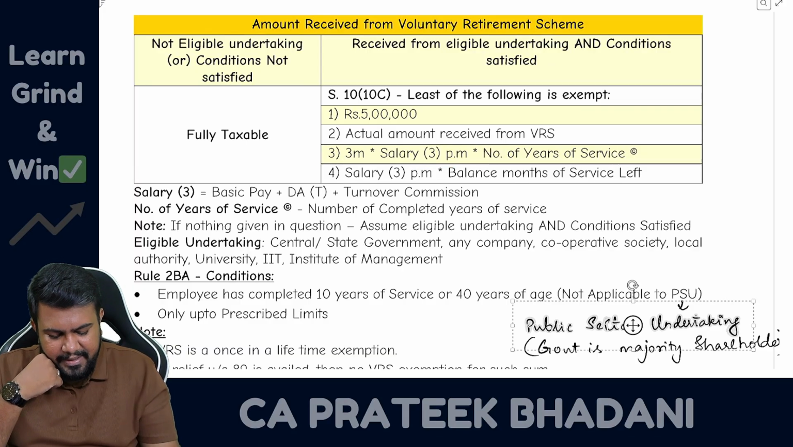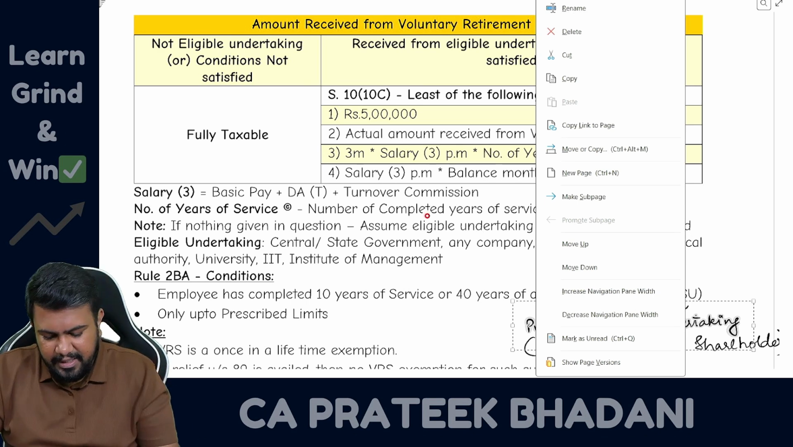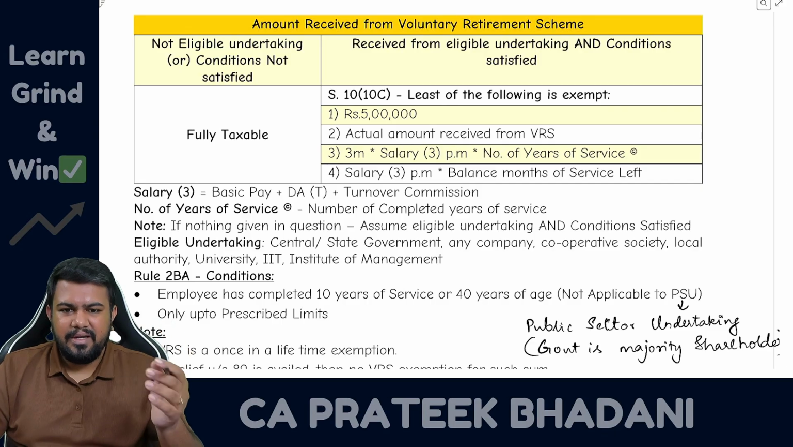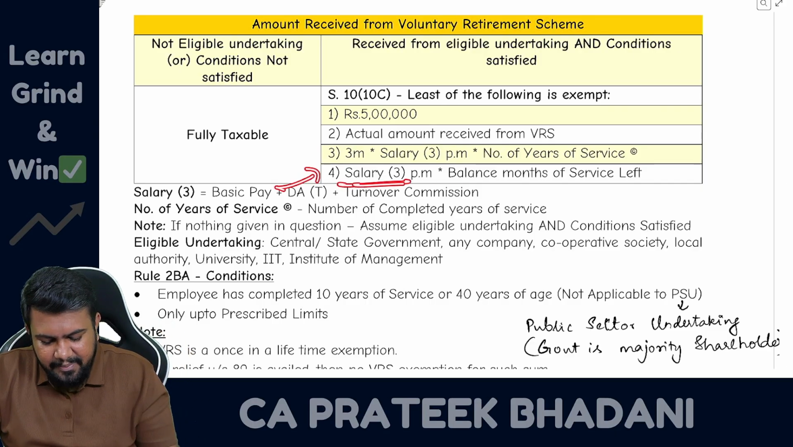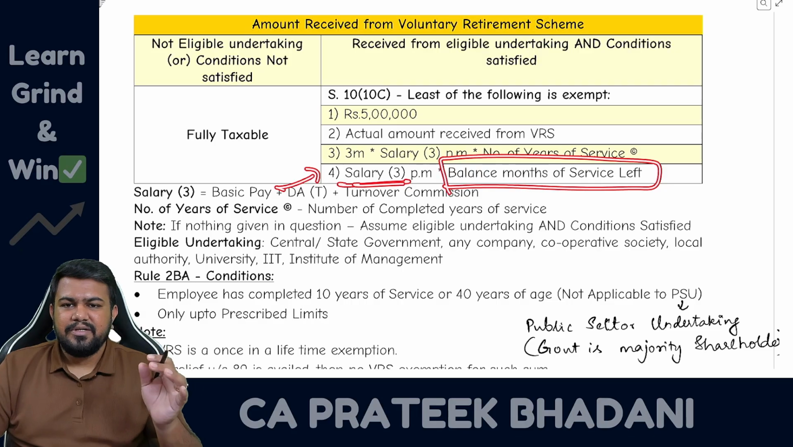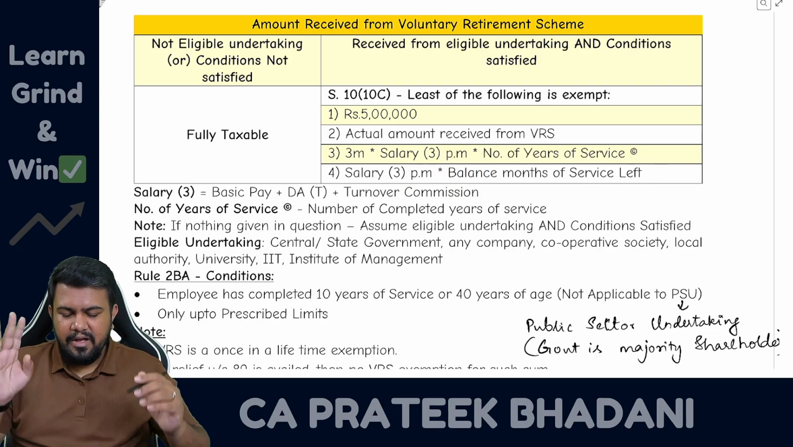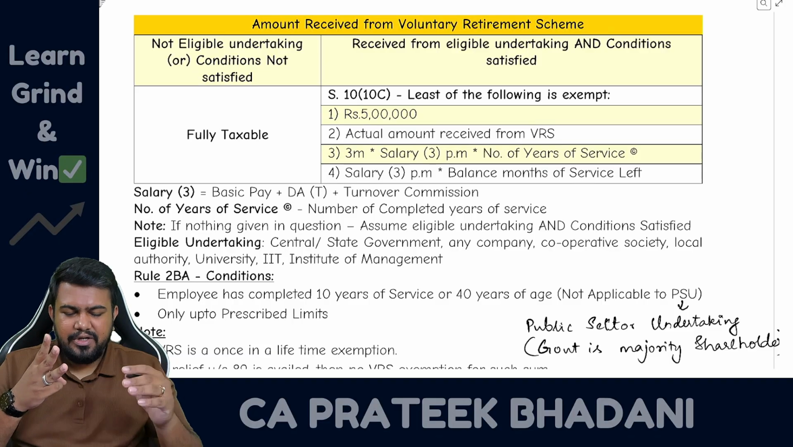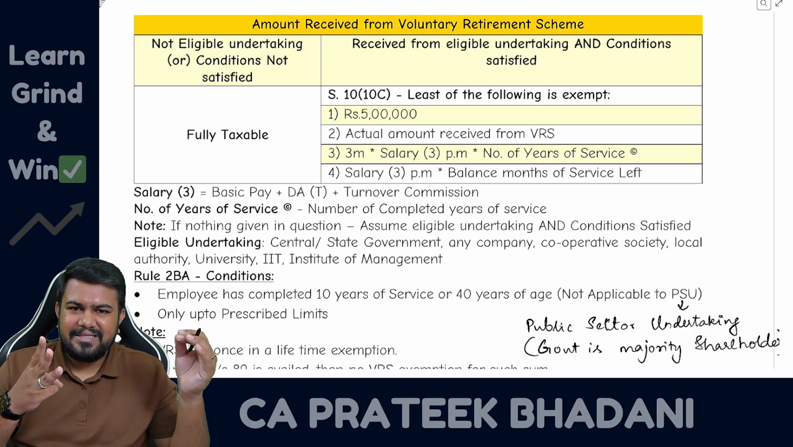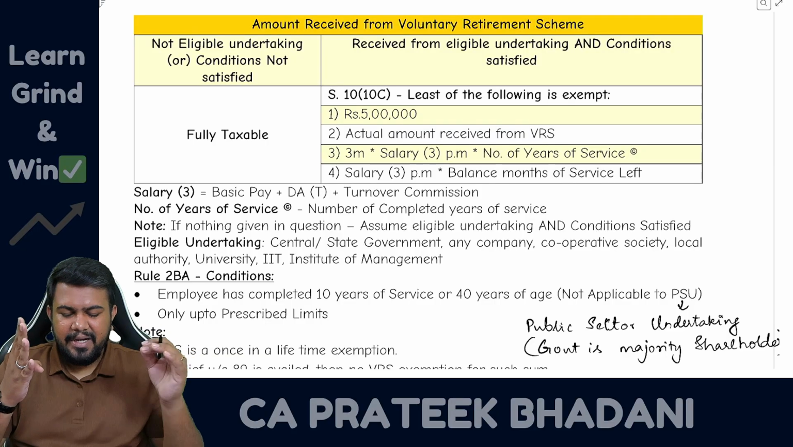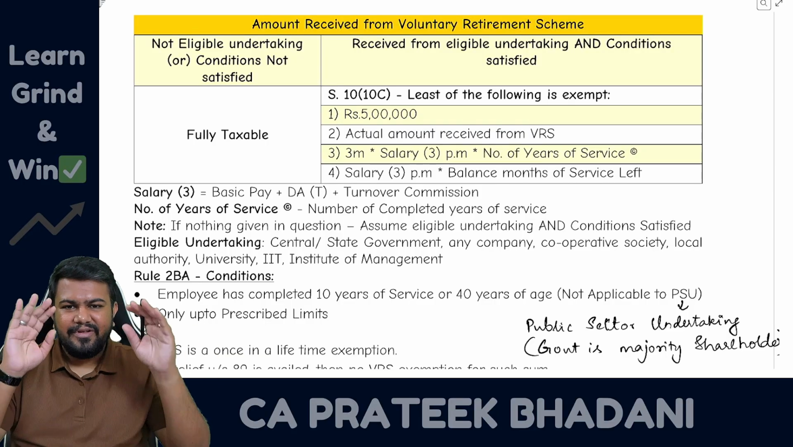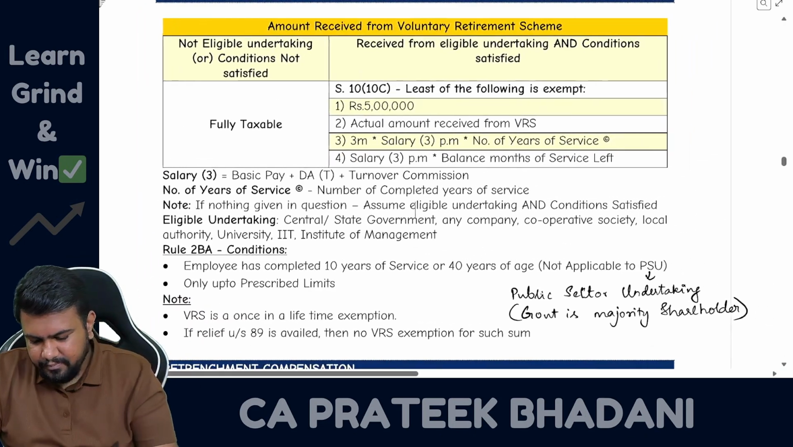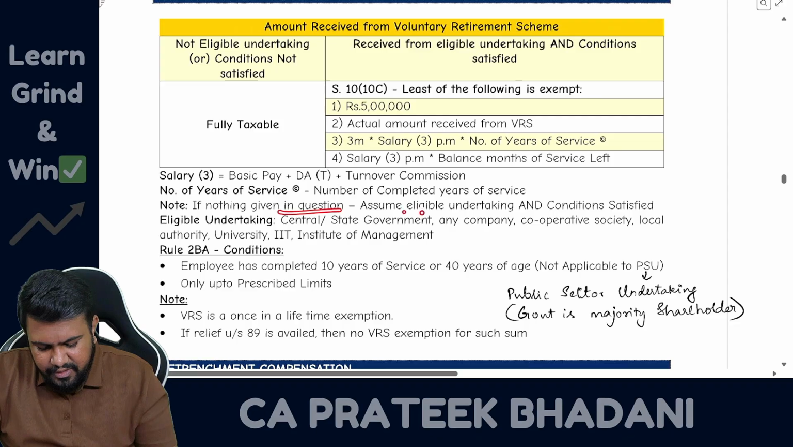And here completed means only completed years you have to take. And here salary means salary 3, which is basic plus DA terms plus turnover commission. And the last step is salary multiplied by balance months of service left. So once again, the steps: number 1, 5 lakhs, or actual VRS, or 3 months into salary into number of years of service completed, and number 4, salary multiplied by balance months of service left, whichever is lower will be exempt, balance amount will be taxable. Okay, next. If nothing is given in the question, you assume, this I have already told.